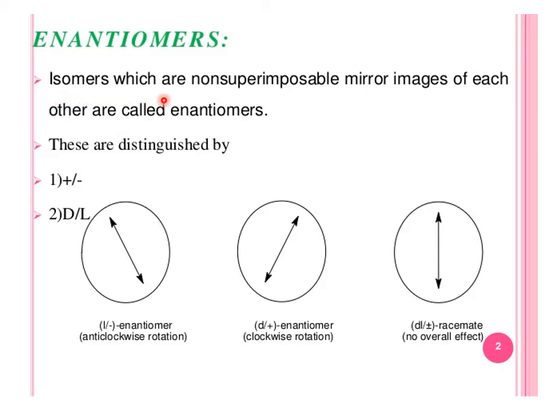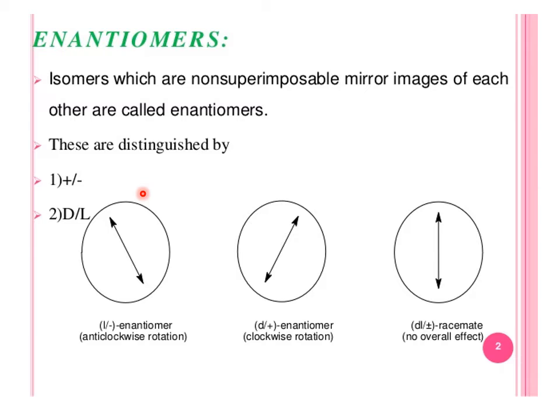In this diagram you can see the rotation of plane polarized light to the left side, which is why it is levorotatory. It is denoted with L and its symbol is minus. Anti-clockwise rotation results in levorotatory. This is D, dextrorotatory; its sign is plus and its rotation is clockwise.